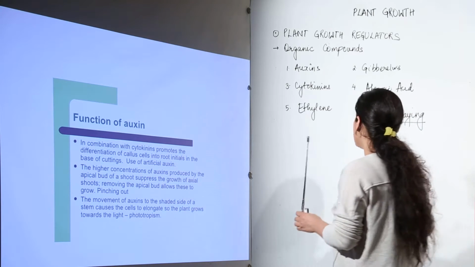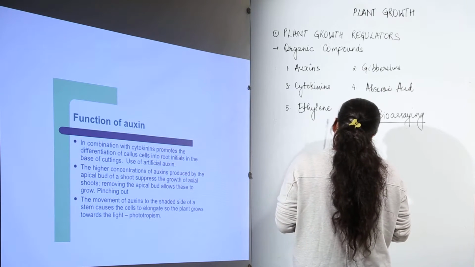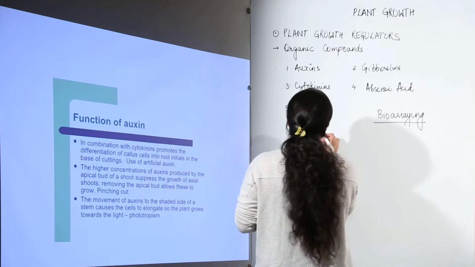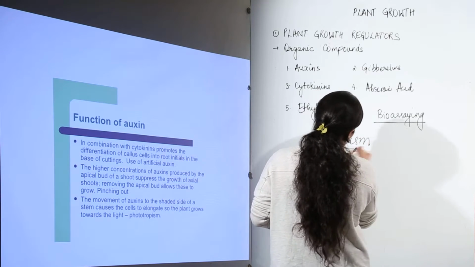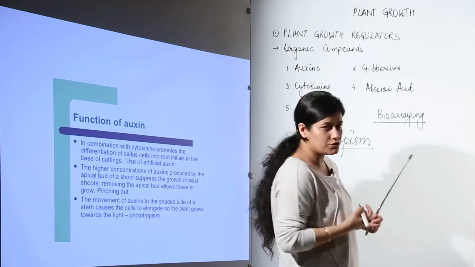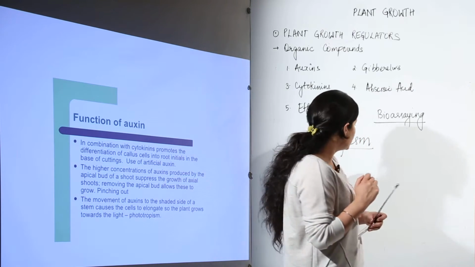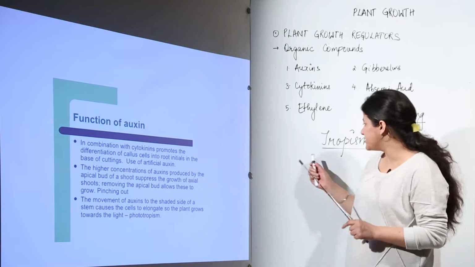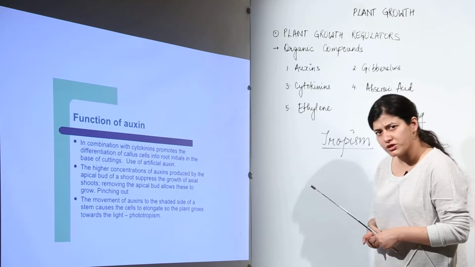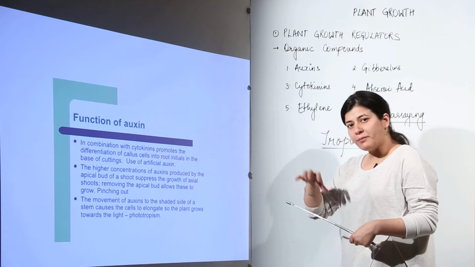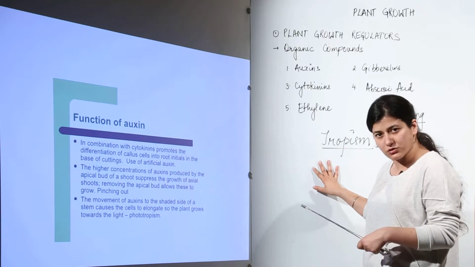Now, tropism is an important mechanism that is observed. You know what is tropism? Tropism is the behavior of a plant towards a particular stimulus, that is how a plant would react if a stimulus is provided. So when I use the term tropism, that means there would be some sort of stimulus, it could be light, it could be water, and the plant would show a particular tropic movement towards that stimulus, and that would be termed as tropism.